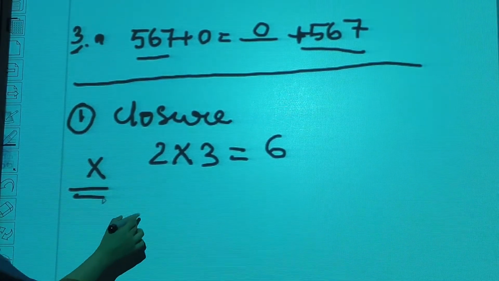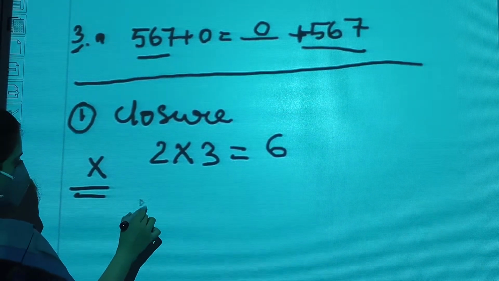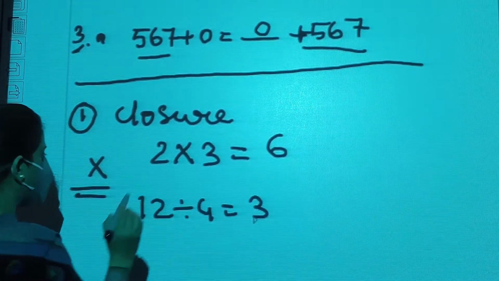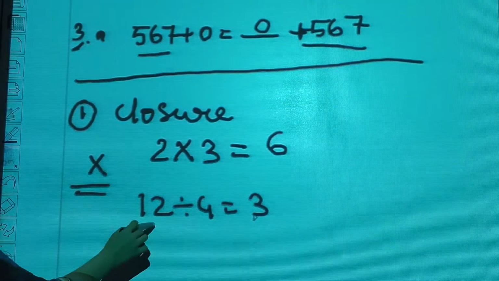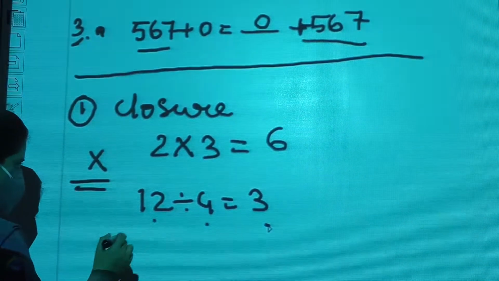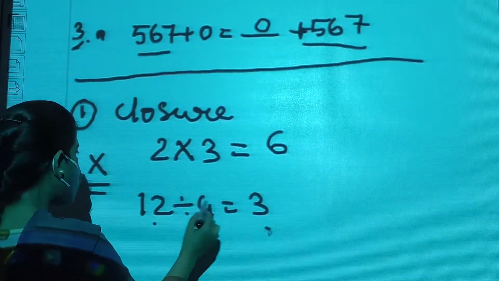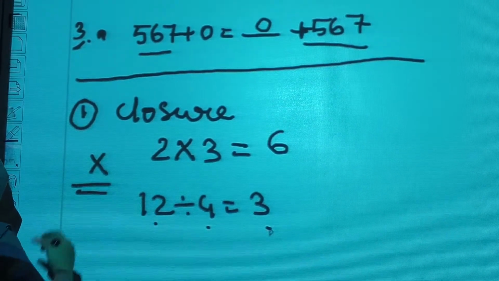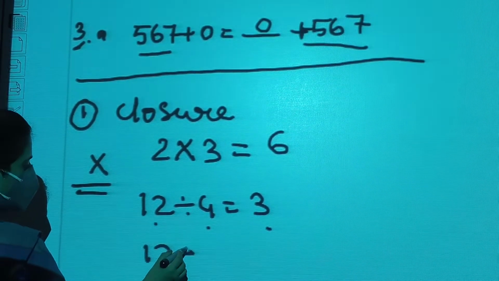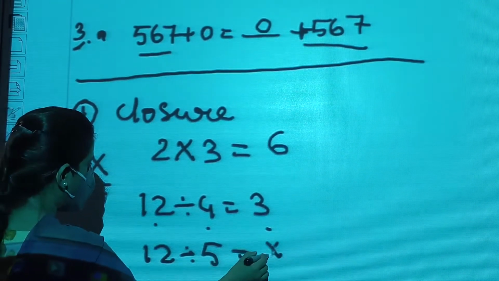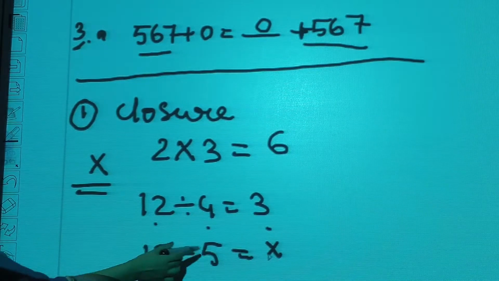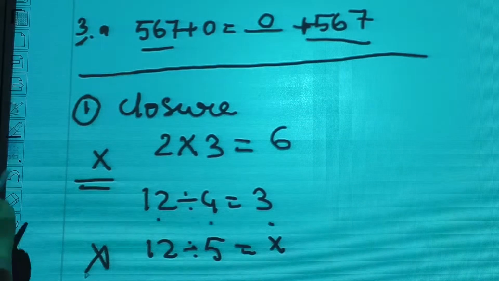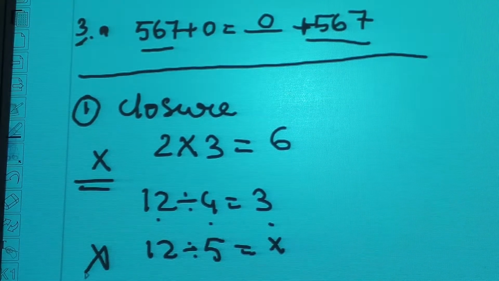You will see how. Say 12 divided by 4 is equal to 3. Okay students, division of two whole numbers gave a whole number. But this is possible, the answer will be a whole number, only when the divisor is a factor of the number. Otherwise, if we divide 12 by 5, we will not get a whole number. 12 is not completely divisible by 5. So again, division does not follow the closure property. Okay. Now next property is